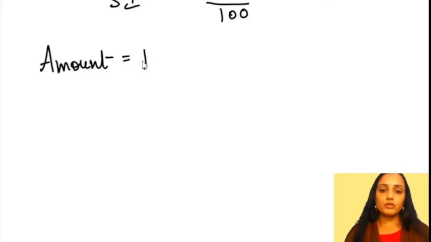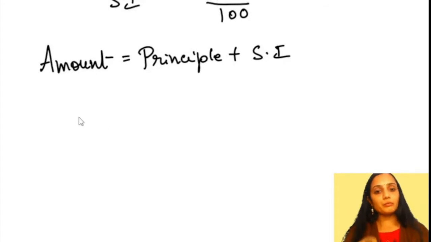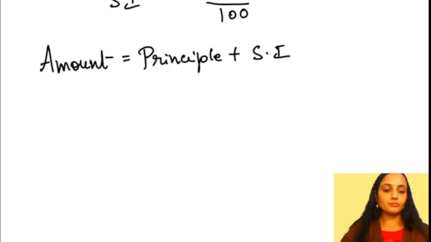So the amount is going to be principal plus the simple interest. So what I'll be getting back after 5 years will be this addition of both the money. Same is the case with the loan. The total loan that will be repaid by the end of say 10 years that I was talking about will be the principal amount plus the simple interest that has been calculated.